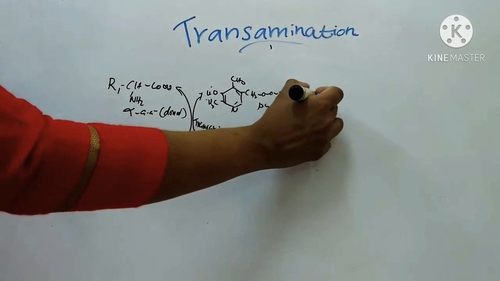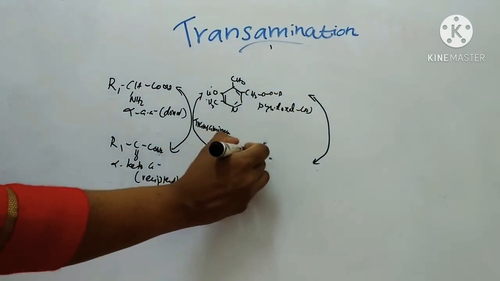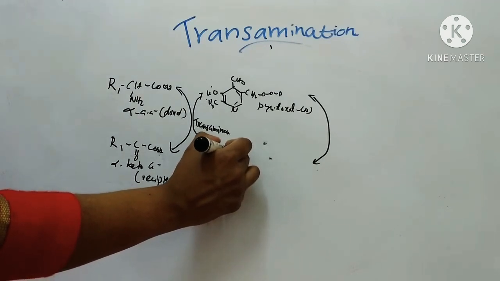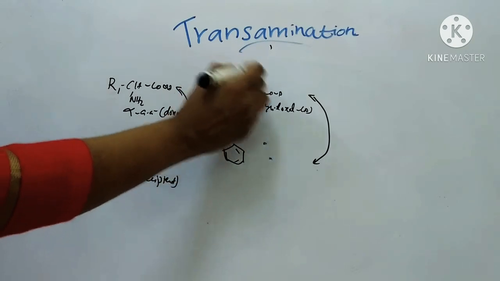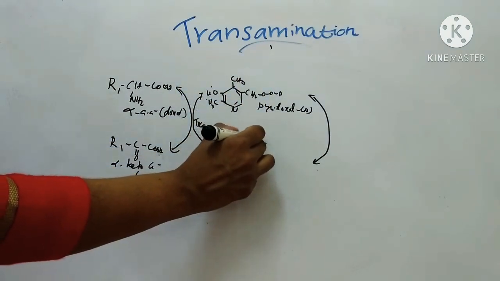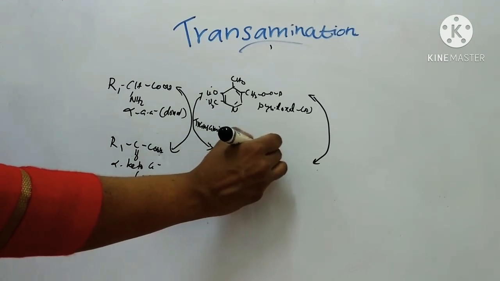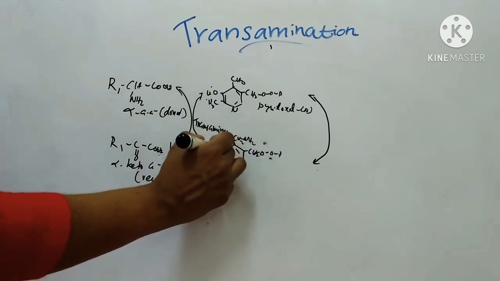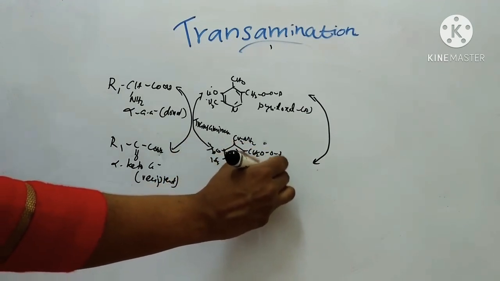It is converted to pyridoxamine phosphate. This CHO becomes CH2NH2, then CH2OOP, here OH, here CH3, here N. This is pyridoxamine phosphate.